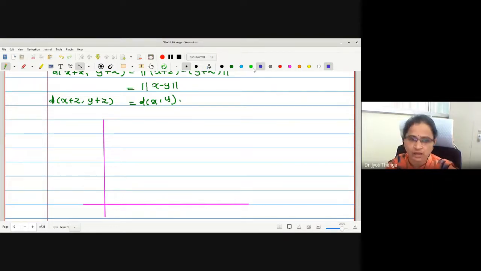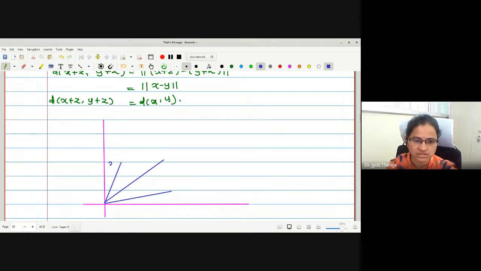Okay. Now let us mark the three points x, y, and z somewhere. First I'll mark x here, y somewhere here, and for the sake of convenience, z somewhere here.